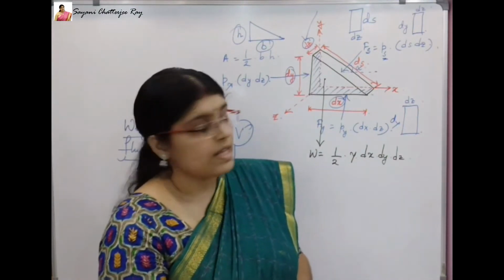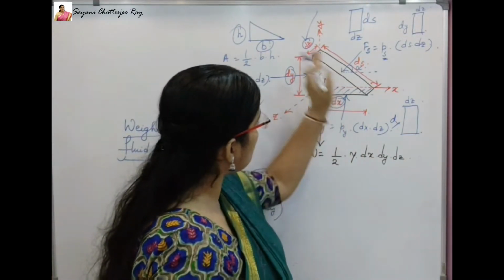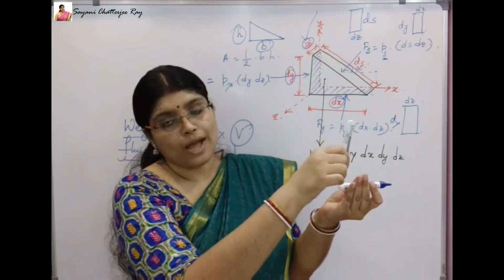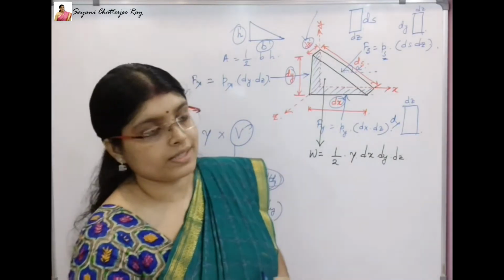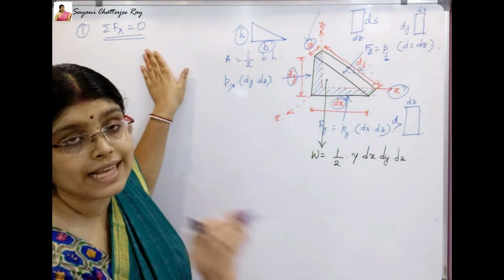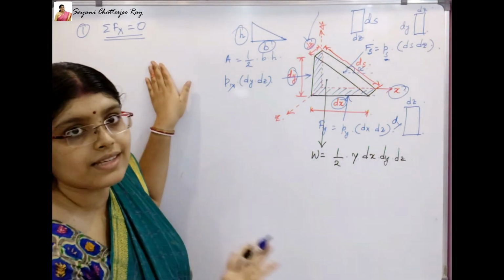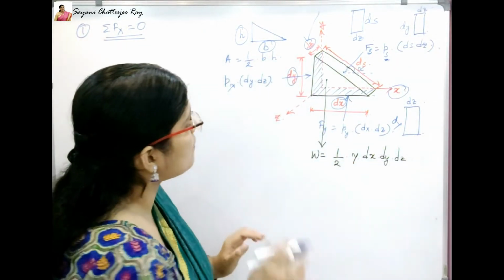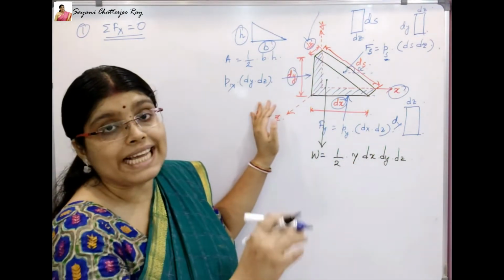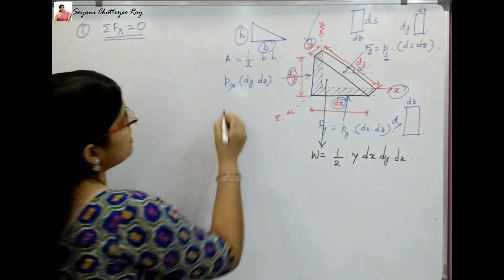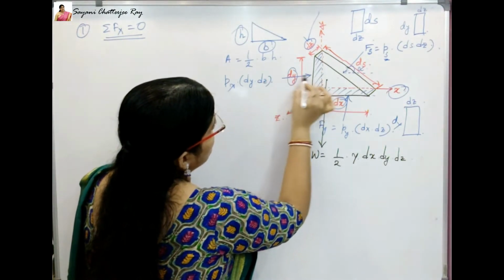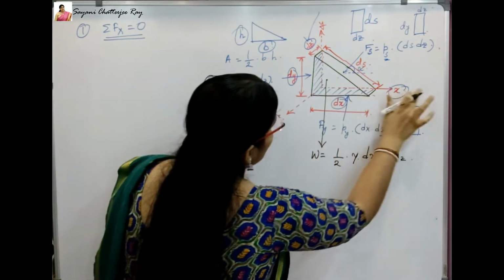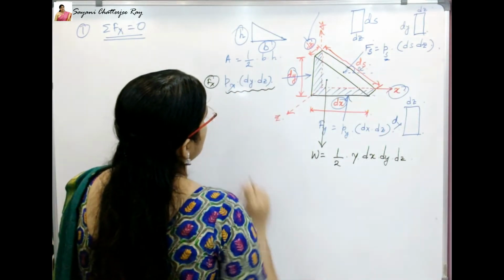Now we have to resolve all the forces I have written in this diagram in the x direction as well as in the y direction. So let's start resolving these forces. Our first condition of equilibrium tells that the summation of all the forces in the x direction equals 0. Now in this wedge element, I have to find out what the forces in the x direction are. I can clearly see that this force, which was Fx, is actually acting in the x direction.